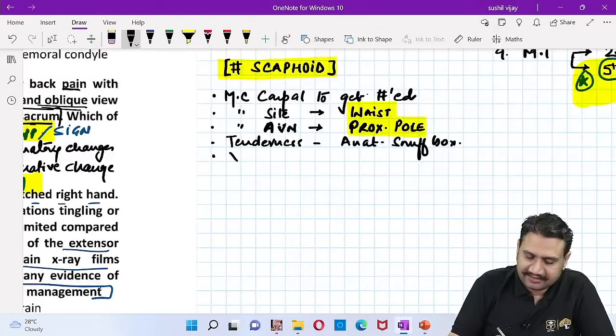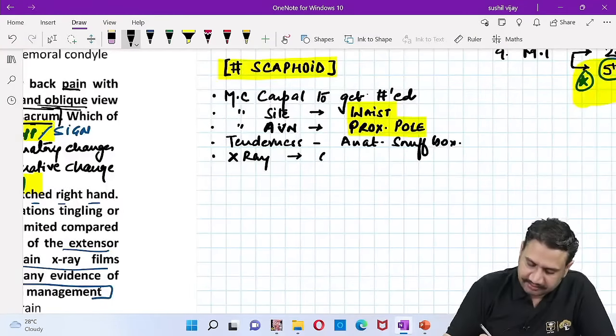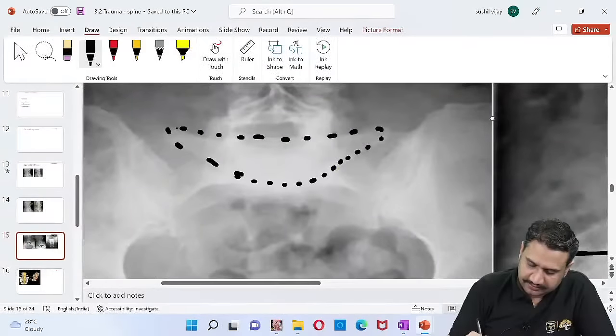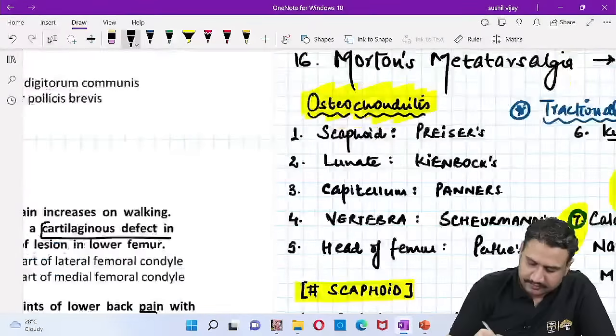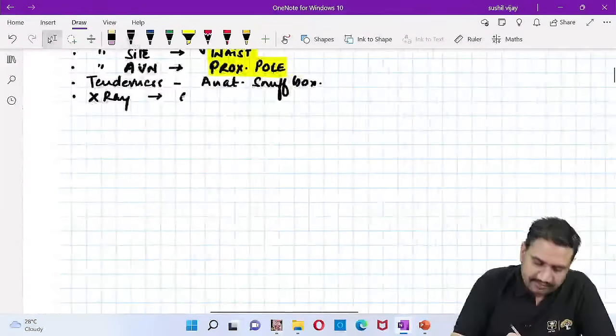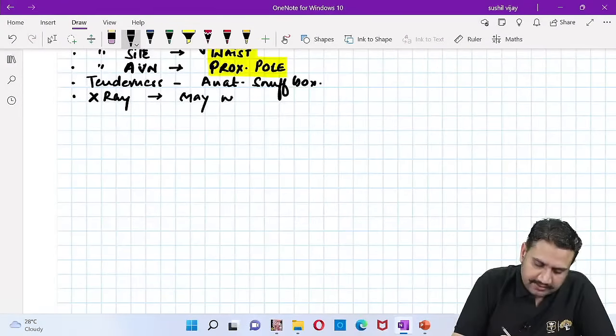Okay, and X-ray will take time to show you the injuries. X-ray may not show injuries for up to 2 weeks. X-ray may not show fracture for how long?